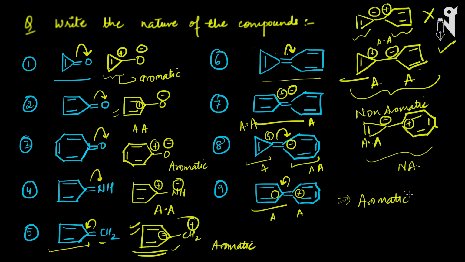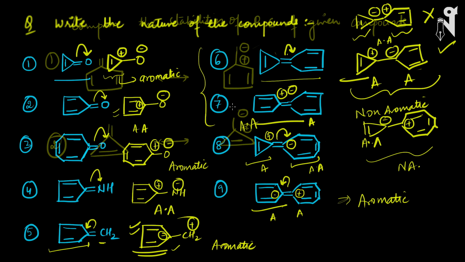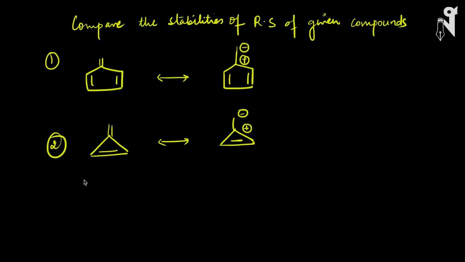So the questions that will be asked from such kinds of compounds from 6 to 9 are how the double bond should break and what should be the species formed. So here you will decide the bond splitting on the basis of what kind of product you are getting after splitting of the bond, whether it's aromatic, anti-aromatic, non-aromatic, what kind of structure you are getting, and accordingly you will split the bond.